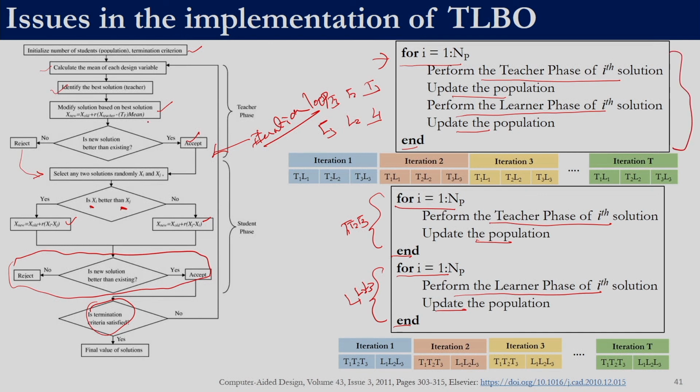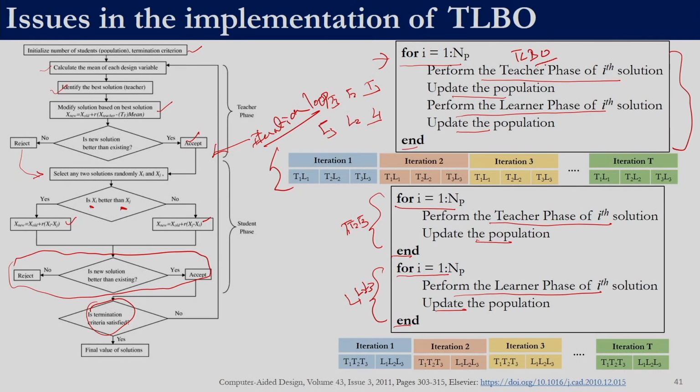But since this flow chart is not clearly given, right, it does not explicitly state where to start the teacher phase and where to end it. So, this anomaly arises over here, right. So, whatever we have seen is this one, that in iteration 1 a member will complete teacher phase, will complete learner phase, only then the second member will undergo teacher and learner phase. This is how the code of TLBO is, right.